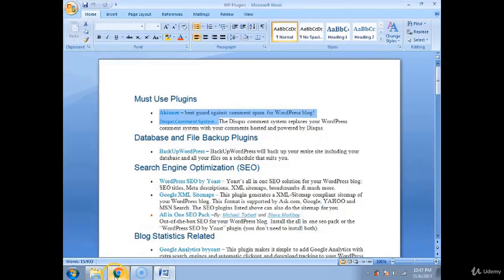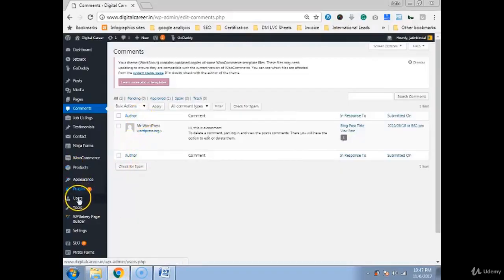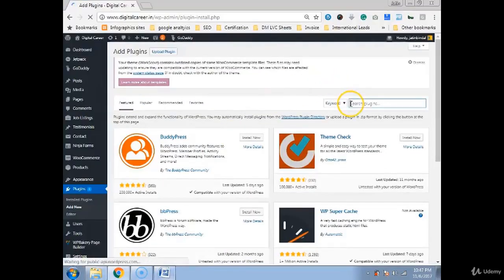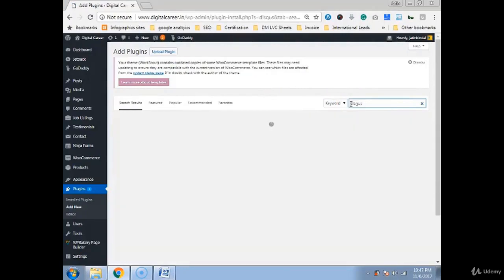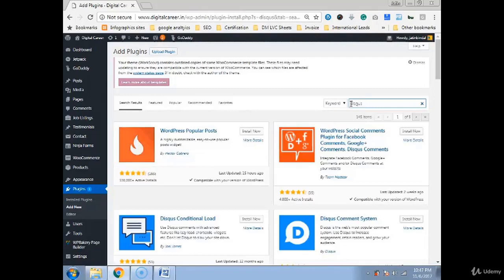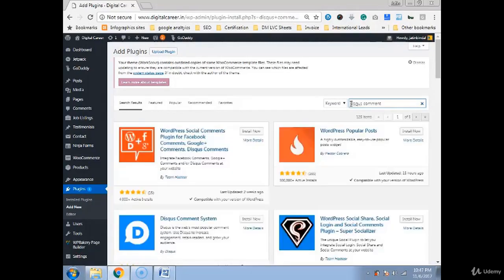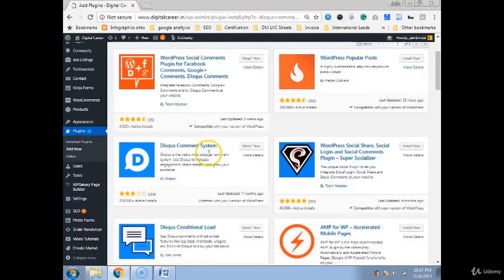How does it work? It's very simple to add plugins. For that, you have to go into plugins and click on add new. I will show you Disqus comment system because I have already installed one. Just remember one thing: every plugin works in a different manner. Akismet works in a different manner, and Disqus comment system works in a different manner. This one, Disqus comment system by Disqus. So you can have it.